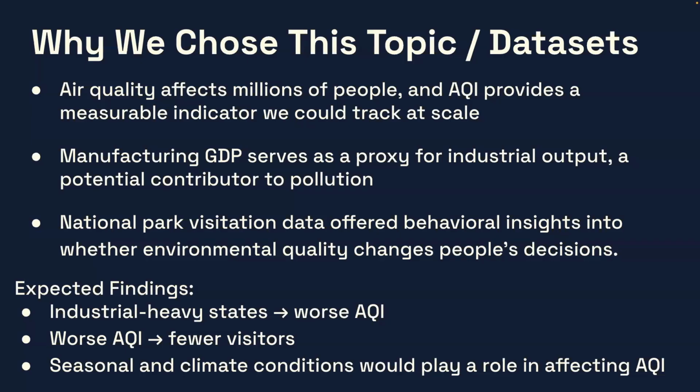So why we chose this topic and data sets, going off of the purpose. Air quality affects millions of people and AQI provides a measurable indicator we could track at scale. Also, manufacturing GDP serves as a proxy for industrial output and a potential contributor to pollution. National park visitation data also offered behavioral insights into whether environmental quality changes people's decisions.